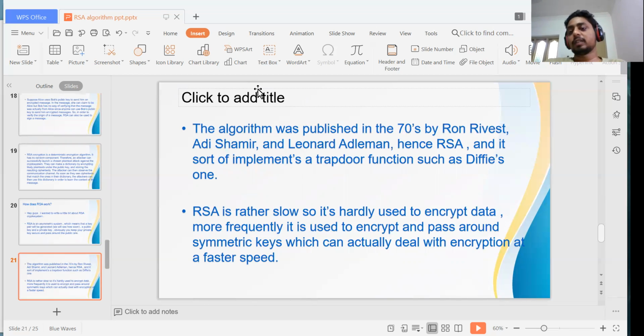The algorithm was published by these three guys, who implemented trapdoor functions such as this one.